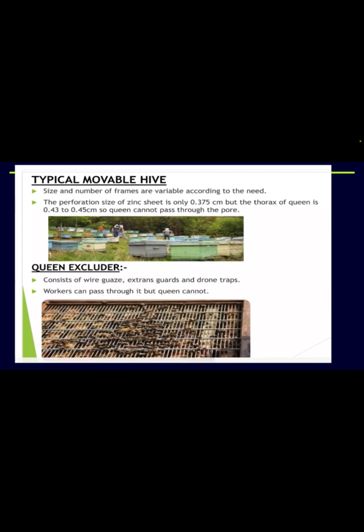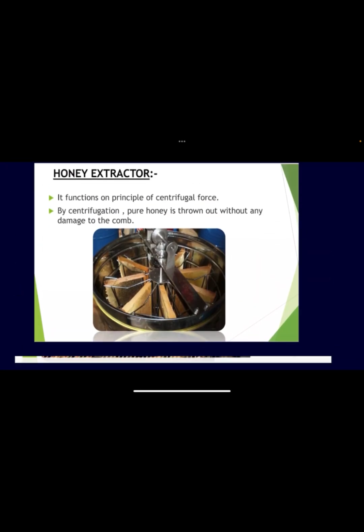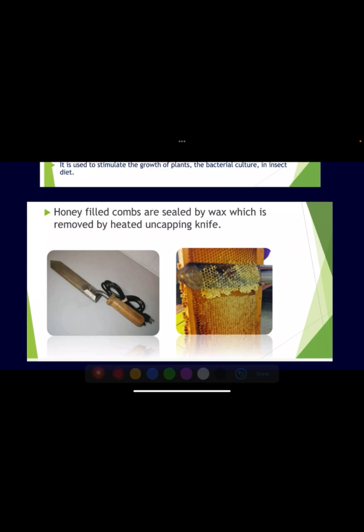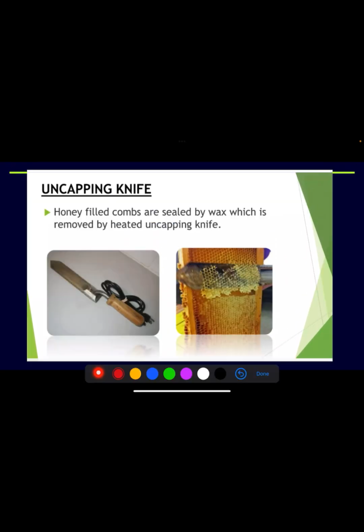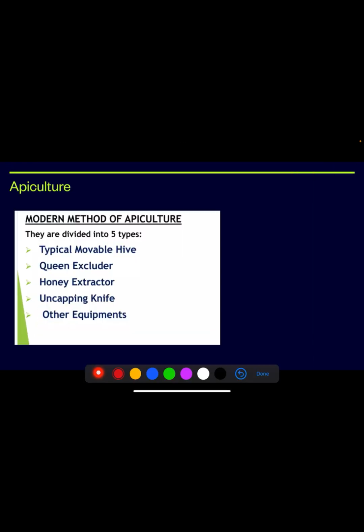Apiculture. More modern methods of apiculture. Modern method of apiculture: typical movable hive, queen excluder, honey extractor, uncapping knife, other equipment. Now let's see how.